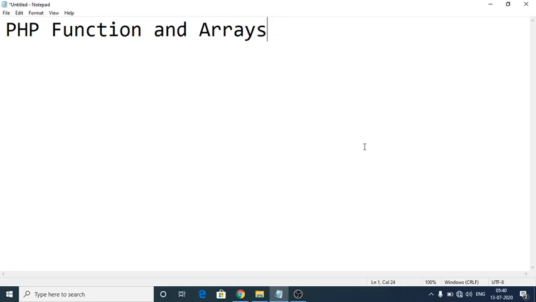We can classify the functions into three types. One is the user defined function, another is the predefined or system or built-in function, and the third is the parameterized function. A user defined function is where each and every programming language allows the user to create their own functions. So according to your wish, you can create your function and run your function or a block of code, whatever it is.